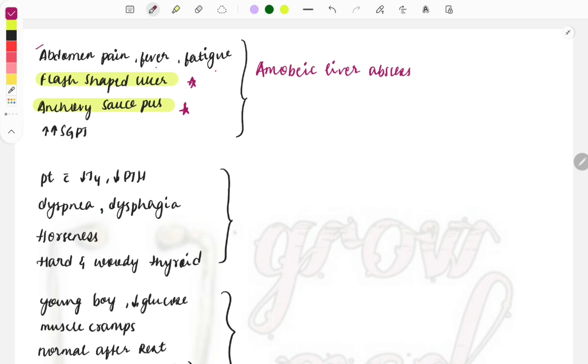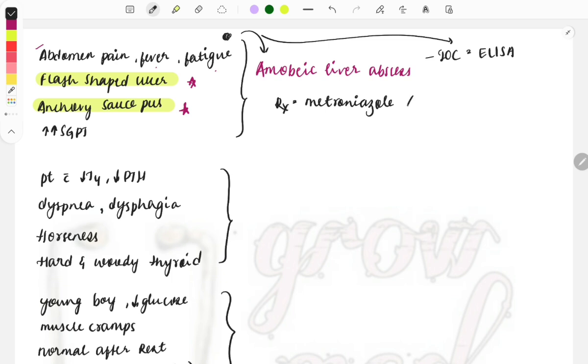And this is a very important topic, also a repeat topic. The liver abscess is so important from surgery, and questions are also asked on its investigation of choice, which is the ELISA. Questions can describe this whole case and ask what is the diagnosis, or ask the investigation of choice, or ask the treatment. The treatment will be metronidazole. We give the azole drugs, which are antiparasitic drugs, because it is caused by amoeba, so amoebic liver abscess.